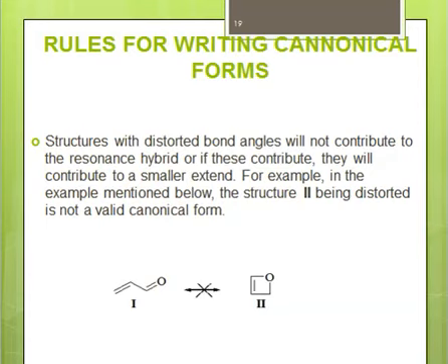Or if they contribute, they will contribute to a smaller extent. For example, you have structure 1 and you have structure 2, right? So in structure 1, this is a conjugated system, but in structure 2 you have seen that it's highly modified, it's highly distorted. Because of this distortion, this is not a valid canonical form, so it will not contribute to the resonance structure, right? Whenever you have a canonical form that's not valid, it will not contribute towards a resonance hybrid. If a canonical form is stable, it will contribute more towards the resonance hybrid. What we mean by contribution is that it will resemble more the original structure.